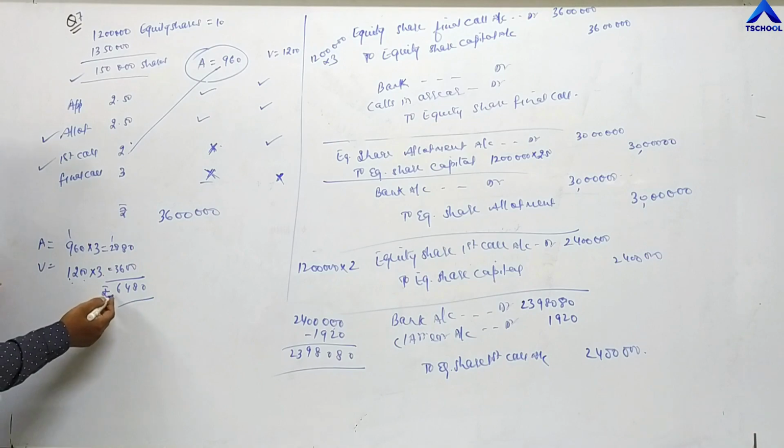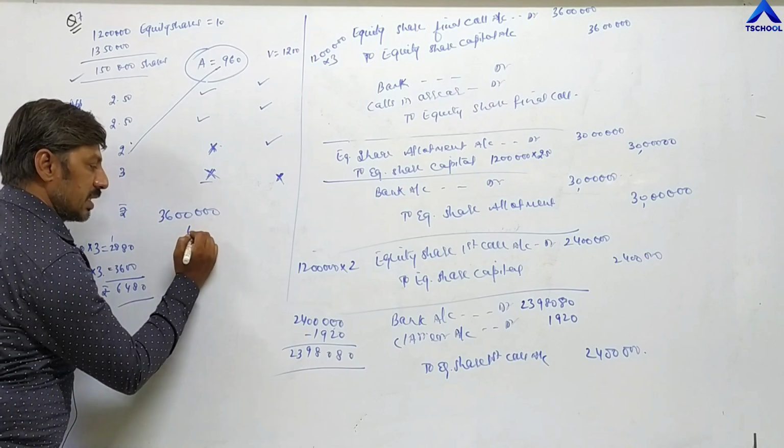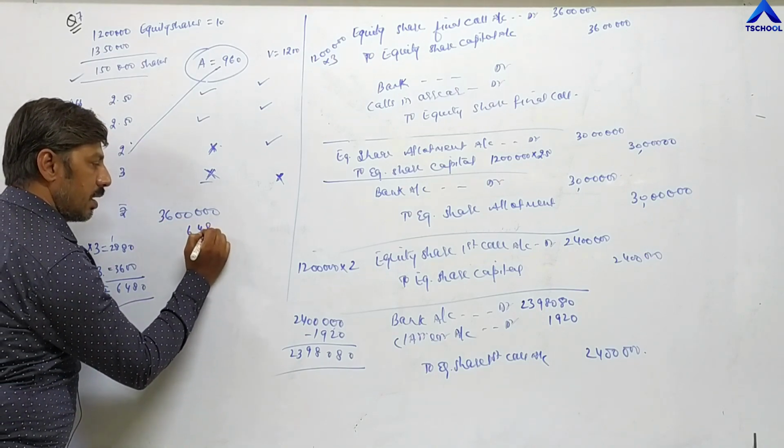So out of 36 lakh, the company has not received 6,480.